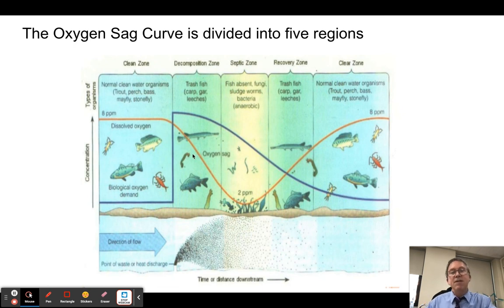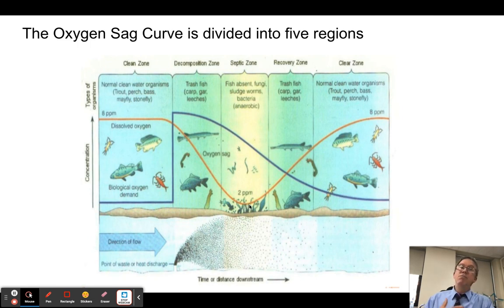So what happens is fish can still live, but the fish that live there are ones that are adapted to unhealthy waterways. So we're typically talking things like carp, which we see in the Tanchan River, or gar, which are kind of like almost dinosaur-like fish that look like crocodiles. They're very cool looking, but they don't need a lot of oxygen. Eventually, it can be so bad that there's no fish left at all. There's just a few worm-like things, tubifex worms or something like that, and bacteria, okay?